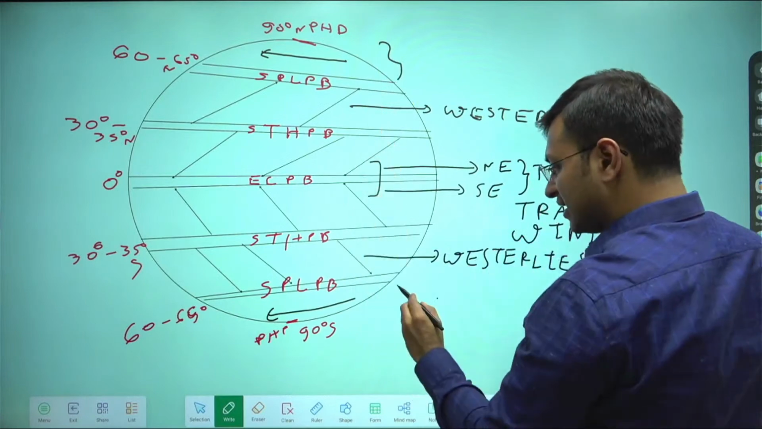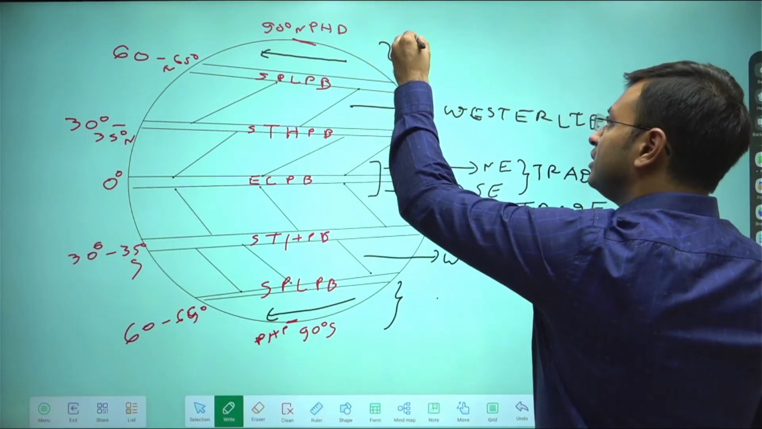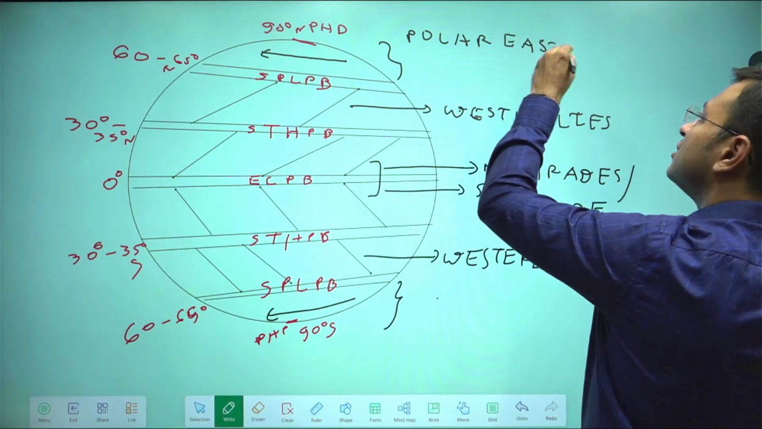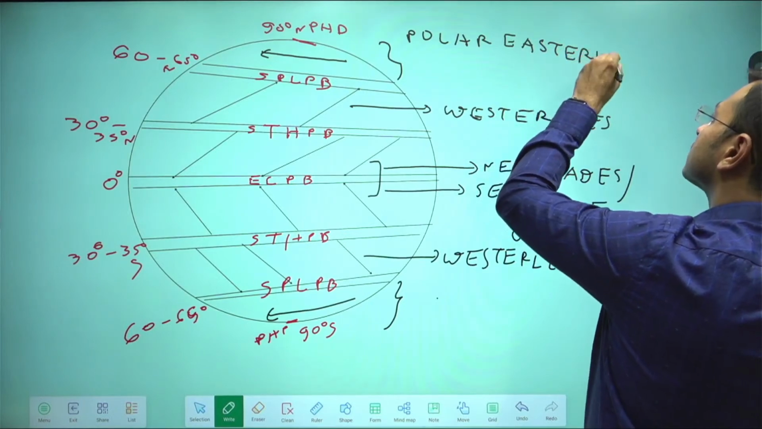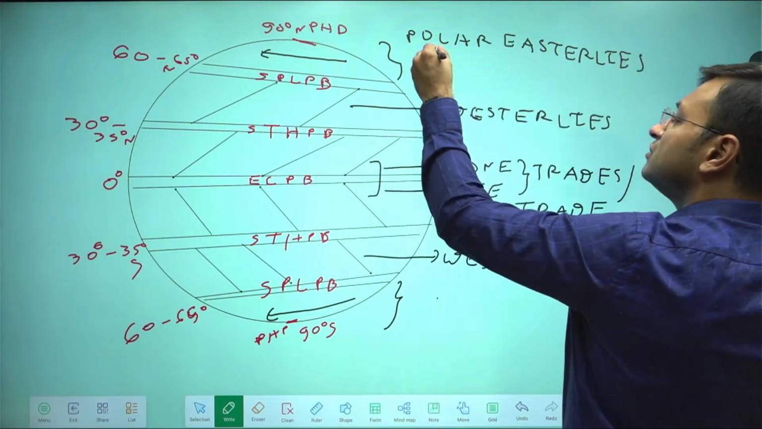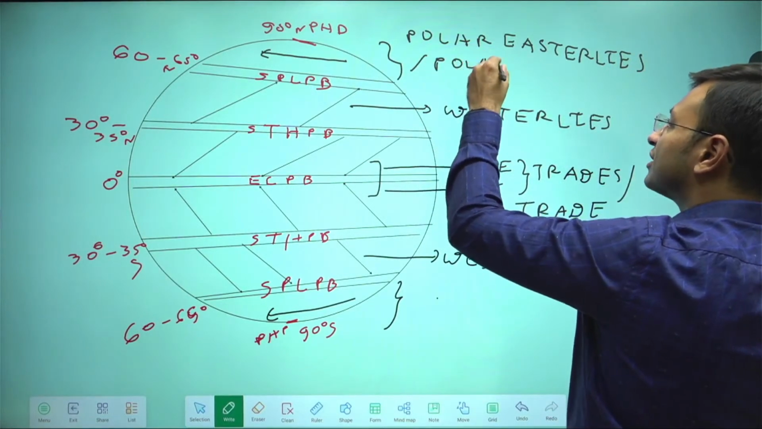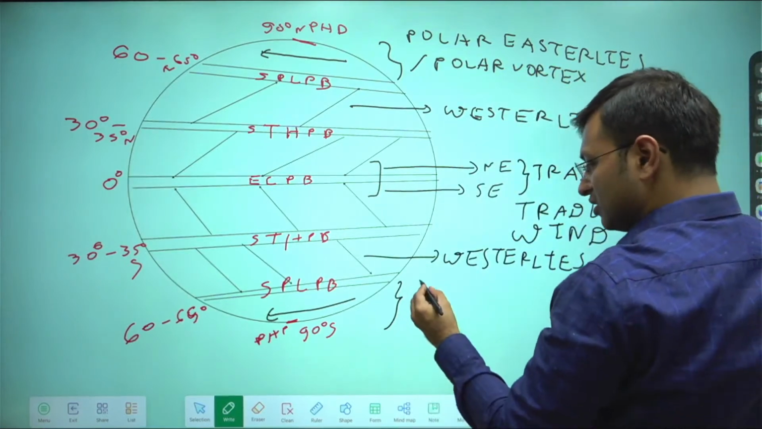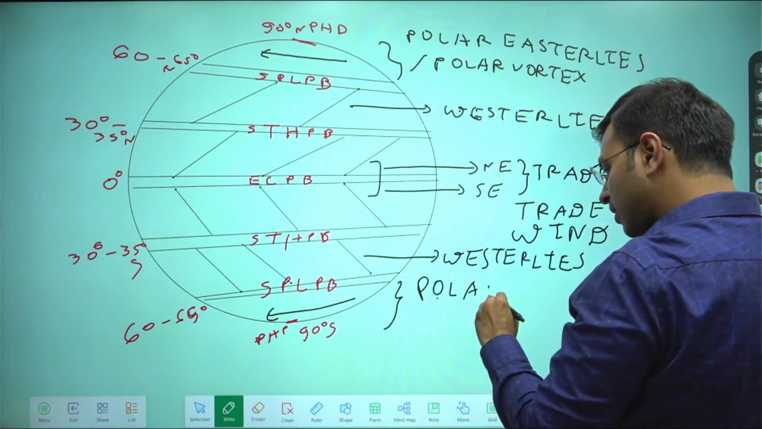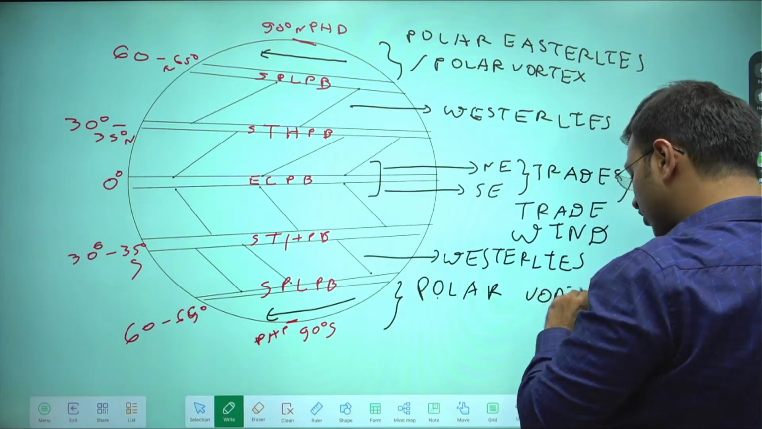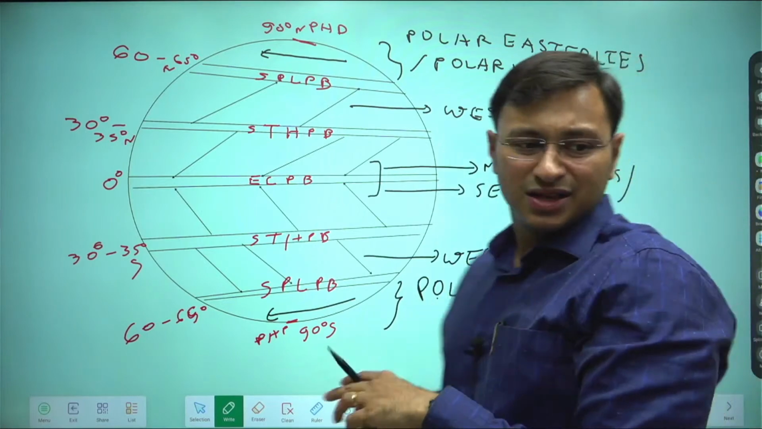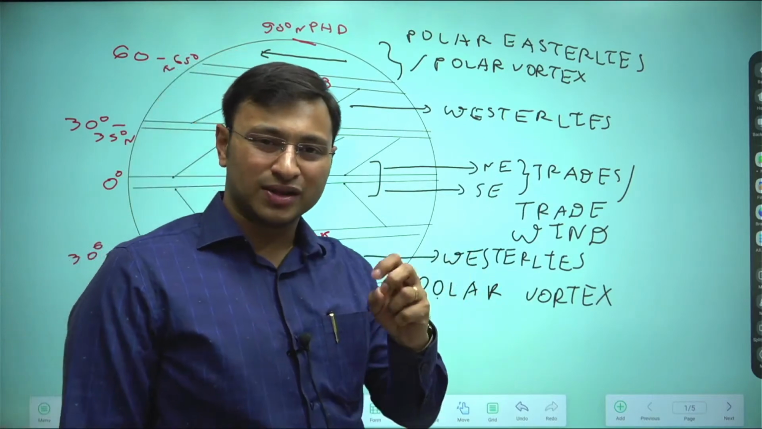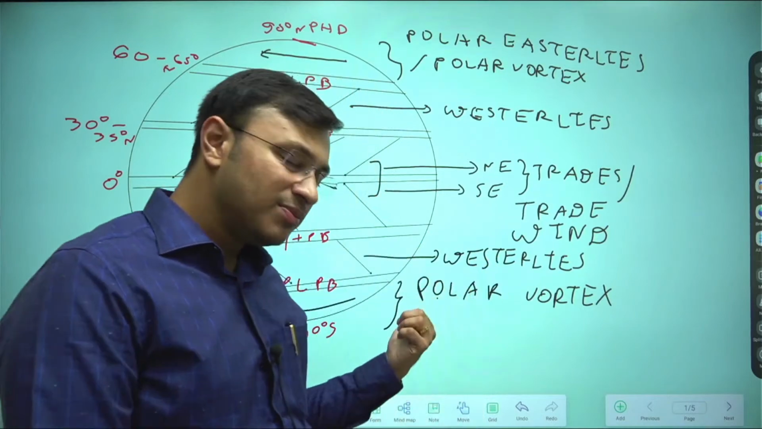So this and this will be called the polar easterlies or the polar vortex. So please mind you guys, this is very important, this is highly technical. I hope this concept is clear to you now. This will be called the polar vortex or the polar easterlies.